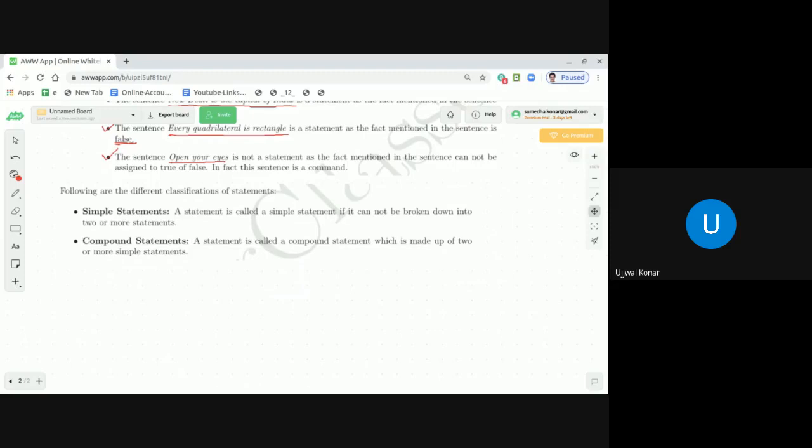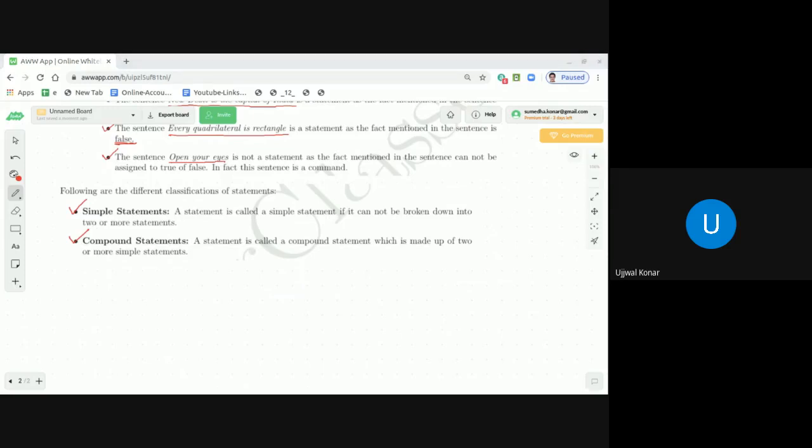A statement is called a simple statement if it cannot be broken down into two or more statements. Whereas a statement is called a compound statement if it is made up of two or more simple statements. So that is the foundation of simple and compound statements.